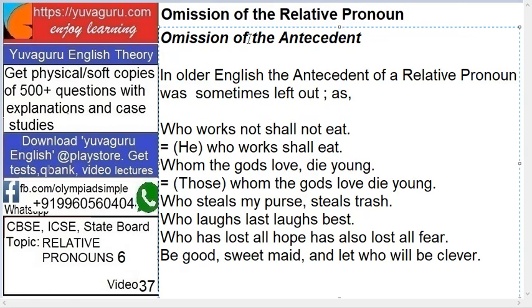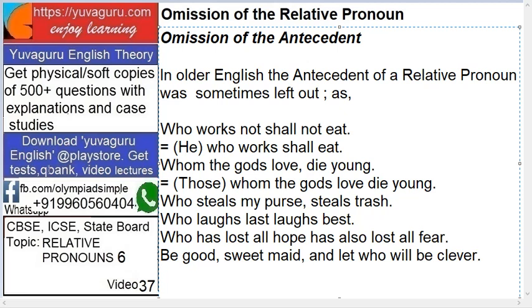Next is omission of antecedent. Antecedent means what? Ante means first, and pre means afterwards. We have studied antecedent and precedent in earlier relative pronoun videos. In older English, the antecedent of a relative pronoun was sometimes left out. See this, you'll understand it. Who works not shall not eat. It should be: he who works not shall not eat. It should be like that, right?